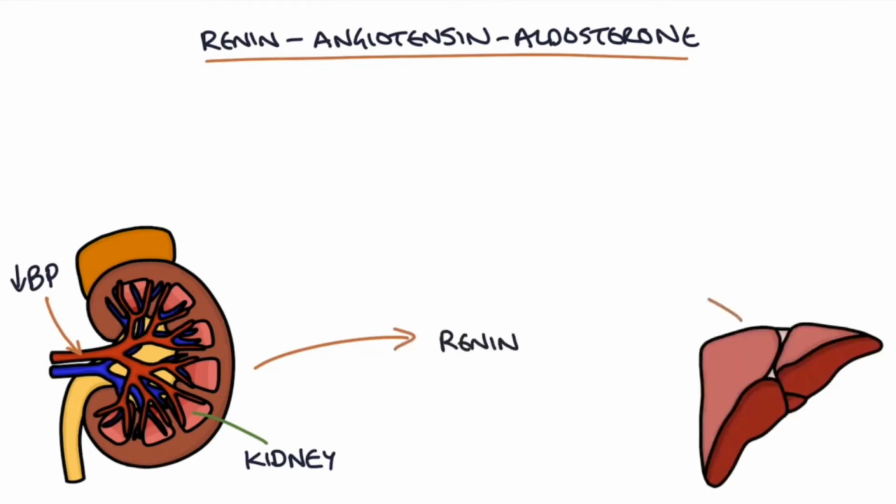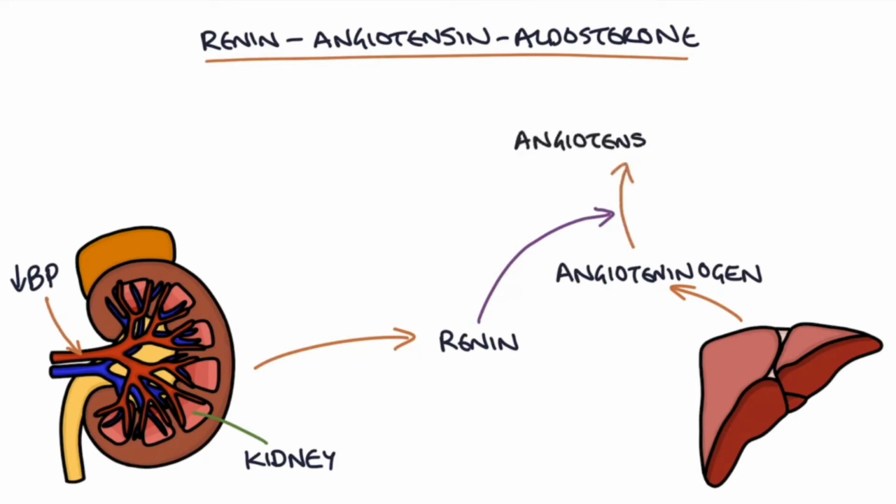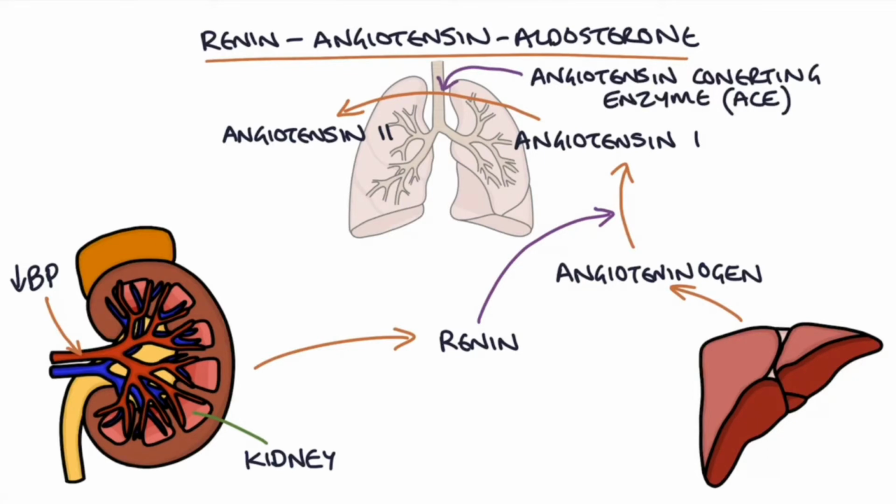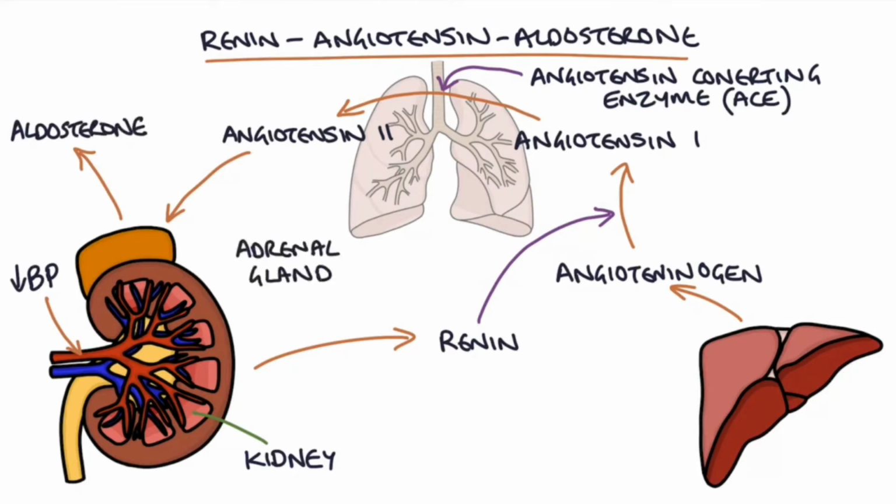The liver secretes a protein called angiotensinogen, and renin acts to convert angiotensinogen into angiotensin 1. Angiotensin 1 converts to angiotensin 2 in the lungs with the help of angiotensin converting enzyme, or ACE. And then angiotensin 2 stimulates the release of aldosterone from the adrenal glands.